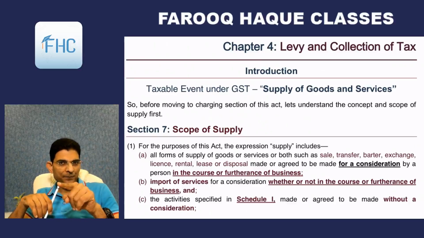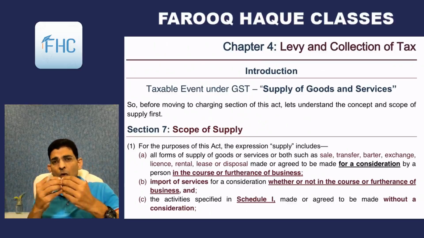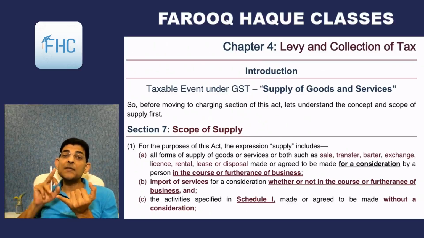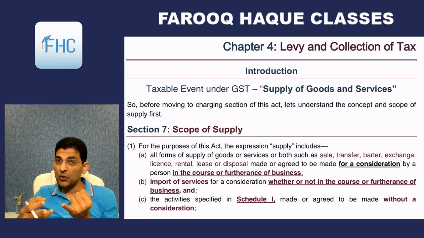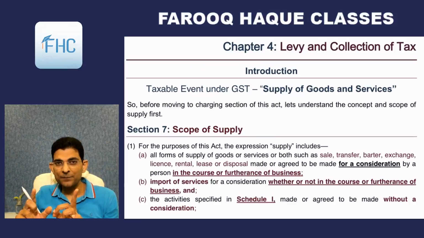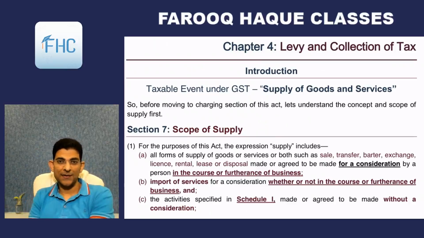So GST as a whole, whether you call it CGST, which we are studying right now, or SGST or IGST or UTGST, the concept remains the same in all the four laws. Levy, which means imposition also, of GST will be on an event called supply. Supply of what? Goods or services or both. But the word supply is very important.